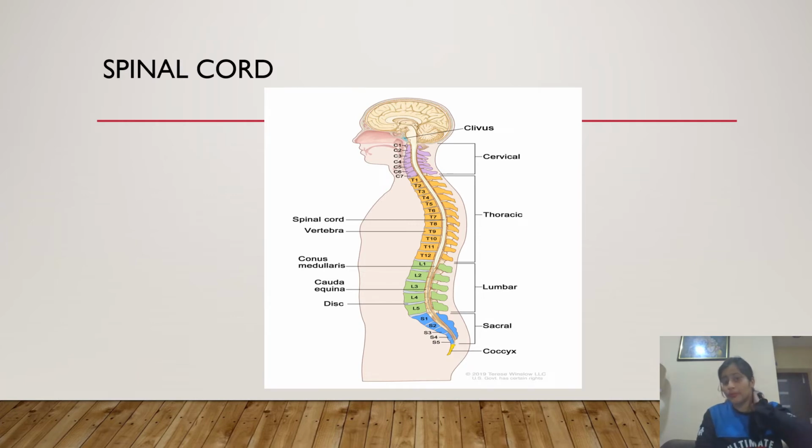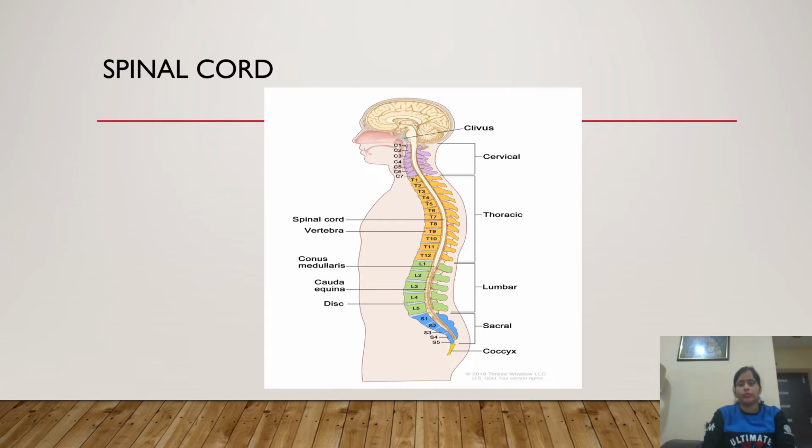That's because of the spinal cord division, which is numbered from C1 to C7. Then the nerve region present in the thoracic cavity is called the thoracic spinal cord. Then we have lumbar. Then we have sacral.